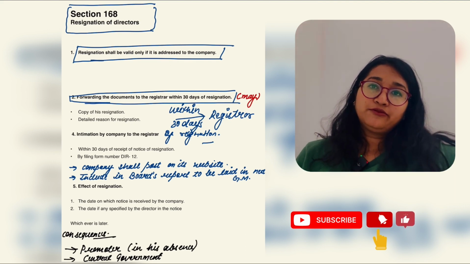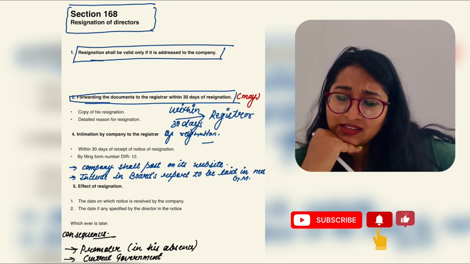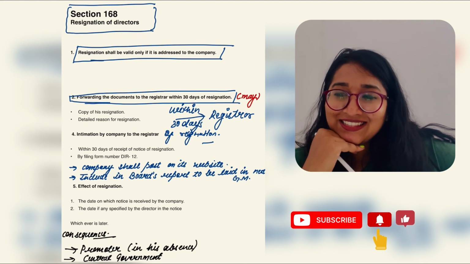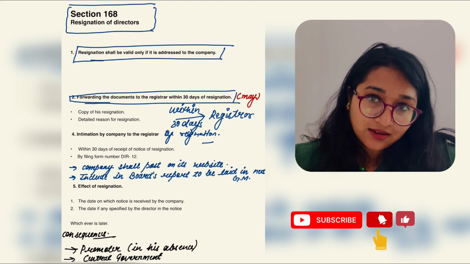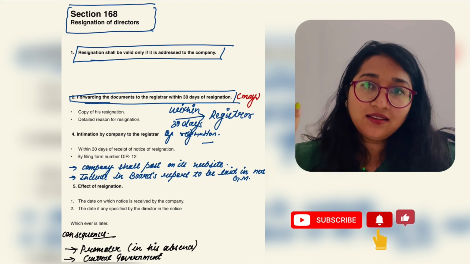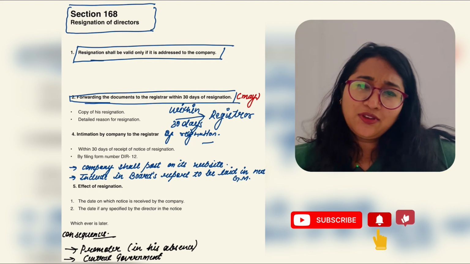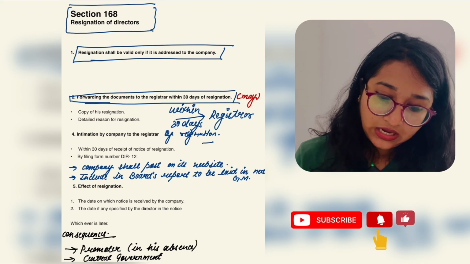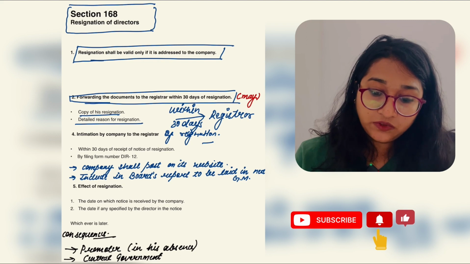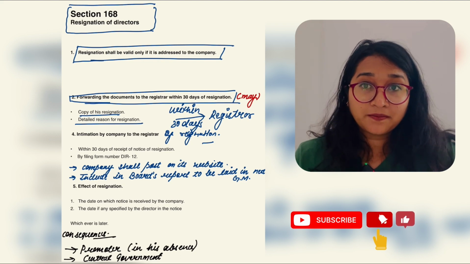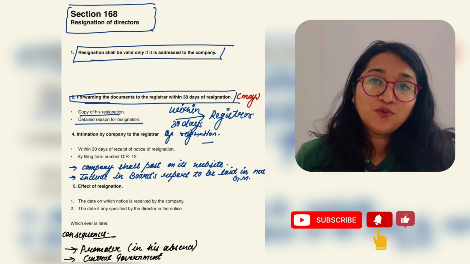What if he forgot to intimate the registrar? There would be nothing. Okay, because there is one option available with the director that he may, if he wants, intimate the documents to the registrar. That's it. ठीक है? What he has to do is send a copy of his resignation to the registrar along with the detailed reason for resignation. There should be a reason written in the resignation that why he really wants to resign.